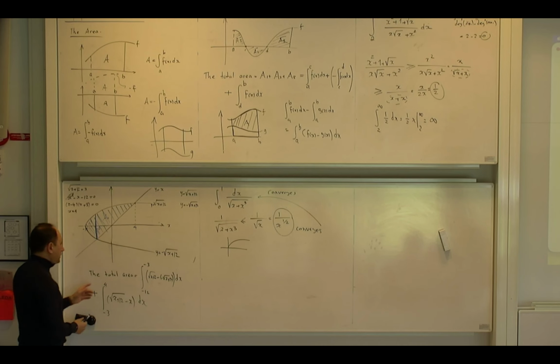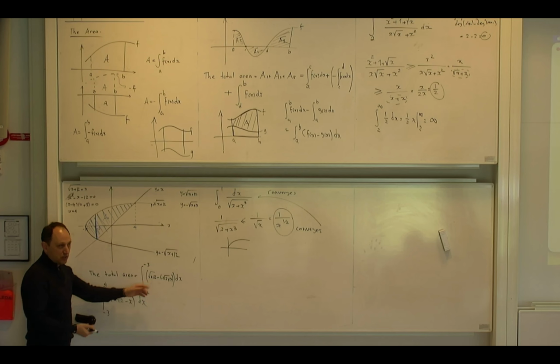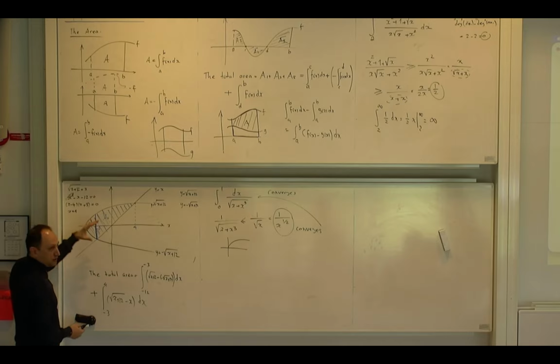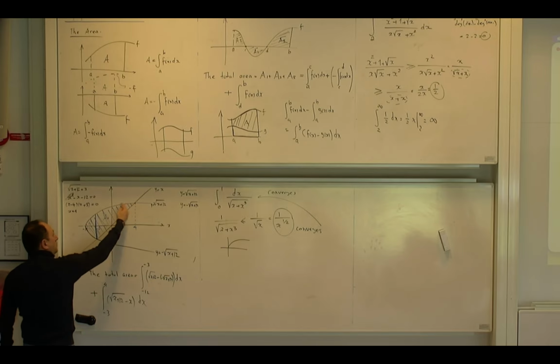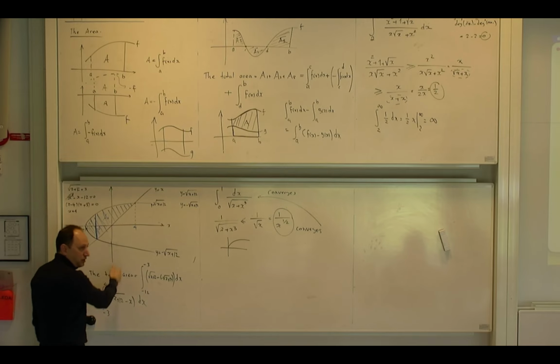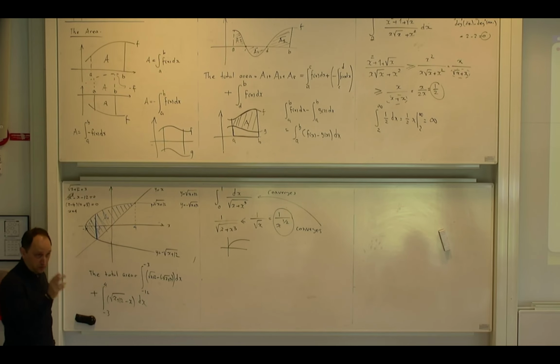Instead of working with functions of x, I will start working with functions of y. Because if I look from this direction, I have the same boundaries. This will always be my lower boundary, and this will always be my upper boundary. So instead of calculating in this hard way, I can do it in a simple way.